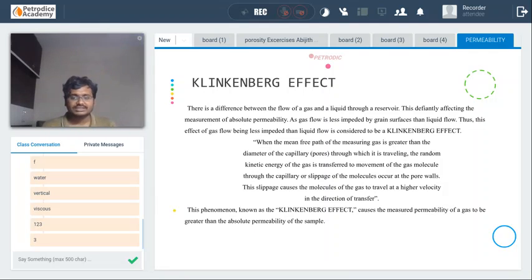Okay. So first write it. This is a very important concept, and understanding these particular concepts is very important. Write down this particular one. We will discuss it. Write down the whole thing carefully. What is the Klinkenberg effect? We will discuss it.